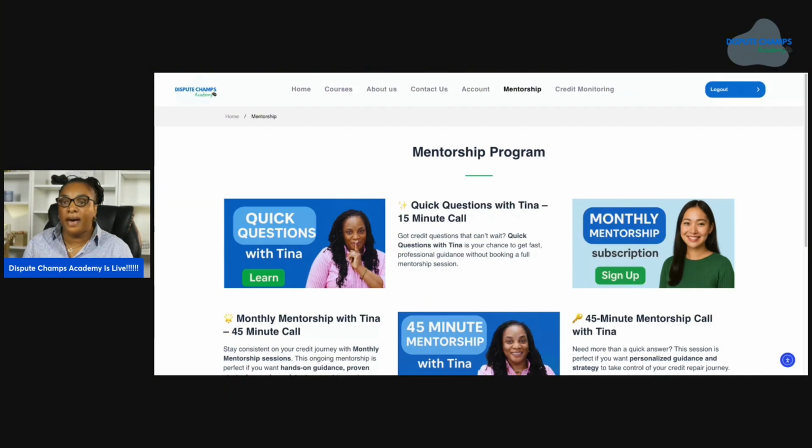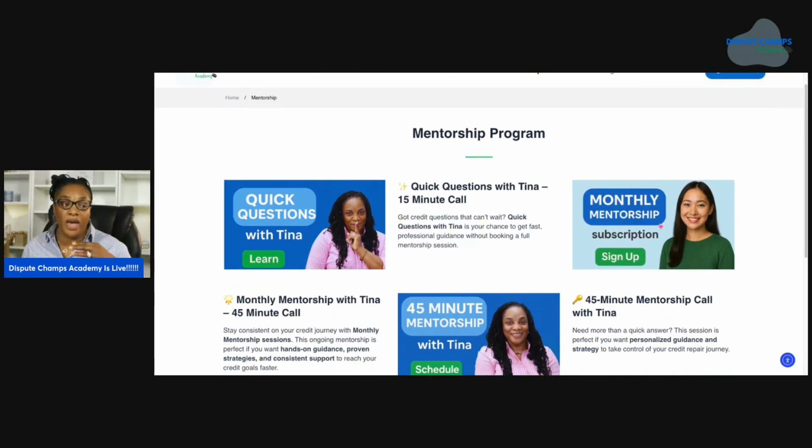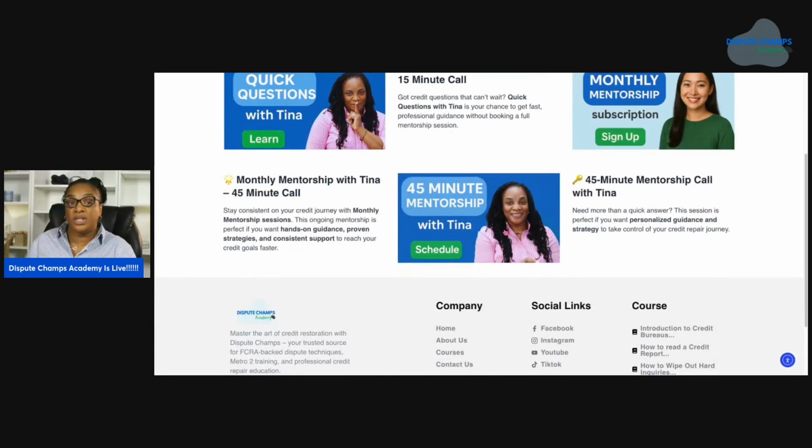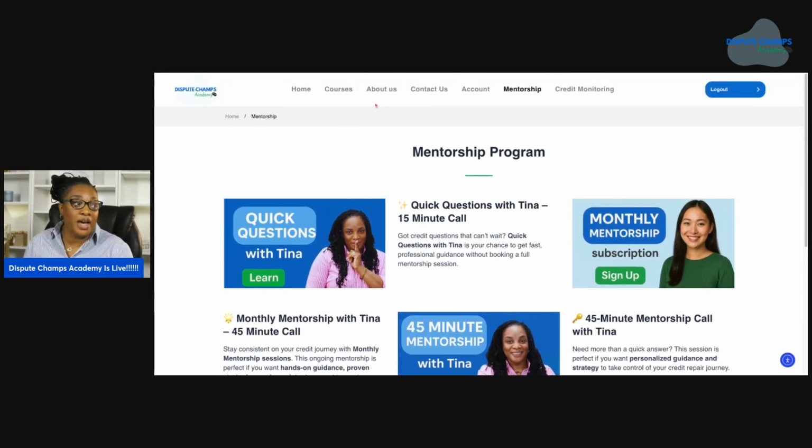And I email my mentees so many different things, letters, strategies, whatever. We'll put our minds together and come up with whatever strategy we need to fix whatever disputing problem you have. If you want to do that on a month-to-month basis for a while, that is fine. You have that option here. Or if you just want to sign up for one 45-minute mentorship, we can do the same thing. So that's there for you guys too.